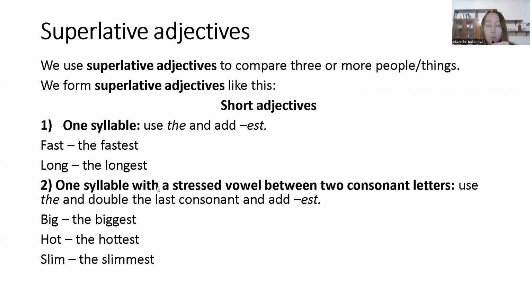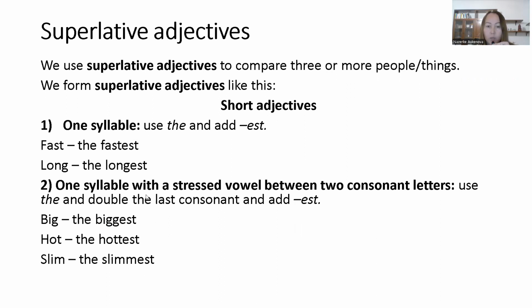And one syllable with a stressed vowel between two consonant letters. In this case, we use the article and then we have to double the last consonant and then add est. For example, big: we double the last consonant letter, G, the biggest, you see double G. Hot, the hottest. Slim, the slimmest.